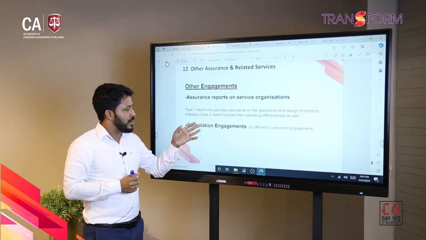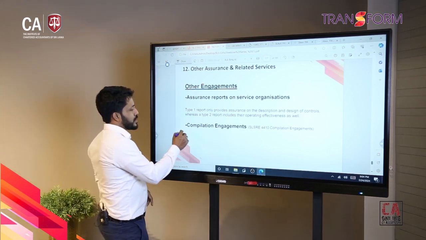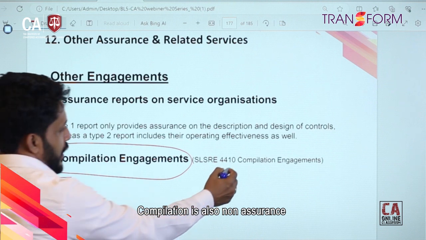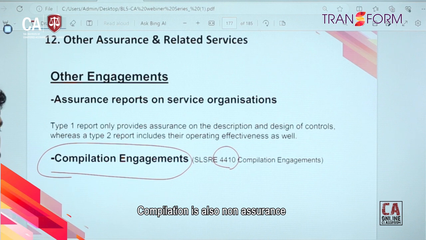Then the compilation engagement. Compilation engagement is also a kind of non-assurance engagement. We need to adhere to the 4410 standard. You can go through that.